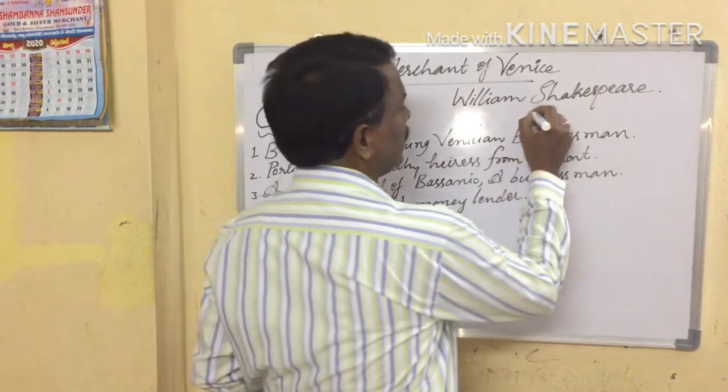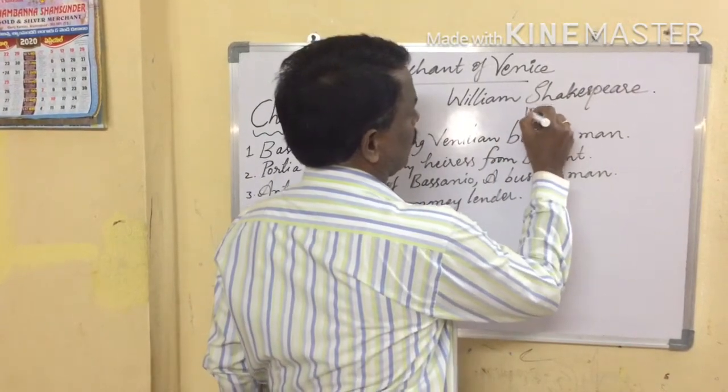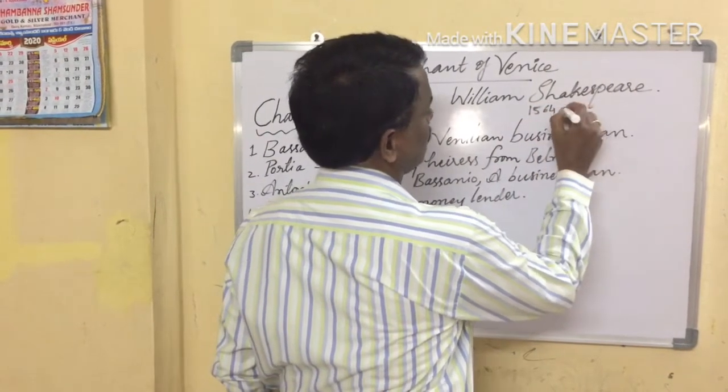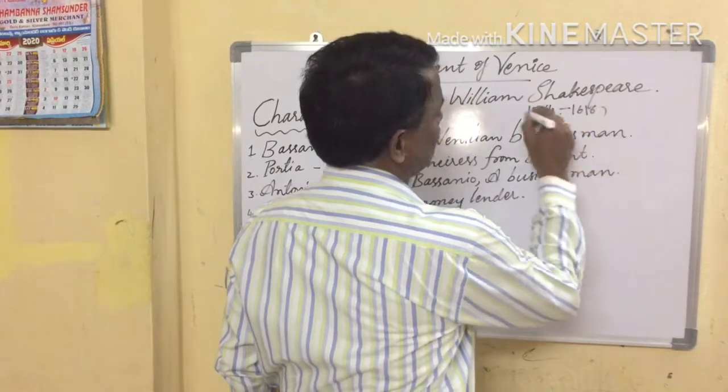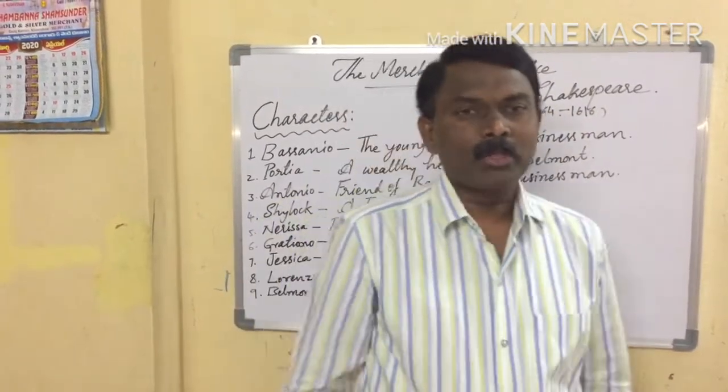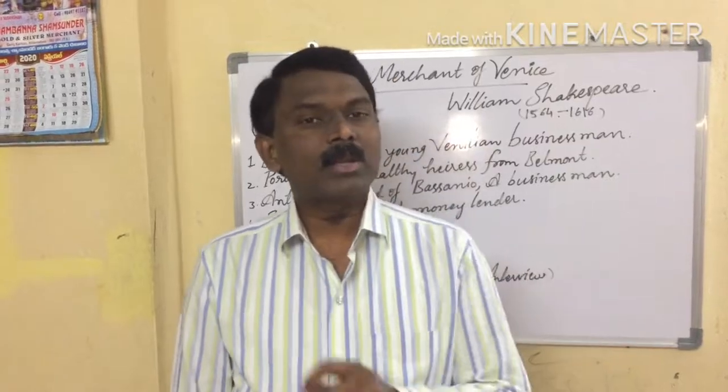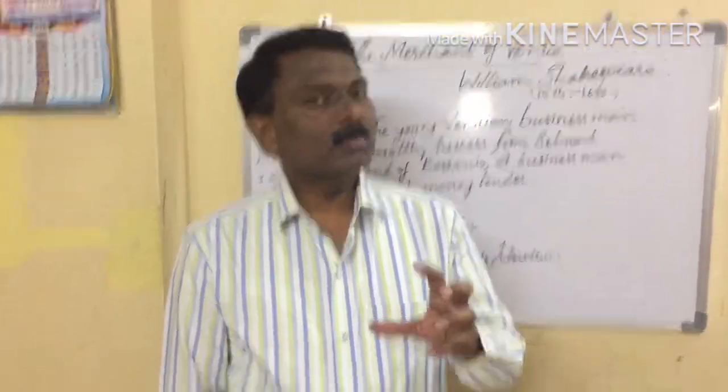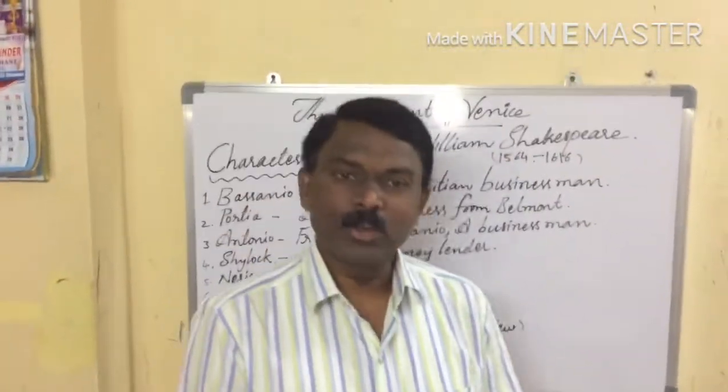1564 to 1616. He wrote 37 dramas. How many dramas? He wrote 37 dramas.